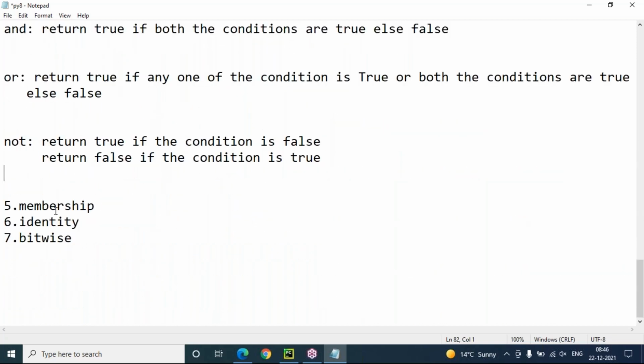Now we can see, in Python programming, we use membership and identity operators. This is something new to you. Membership operators. What is their purpose?